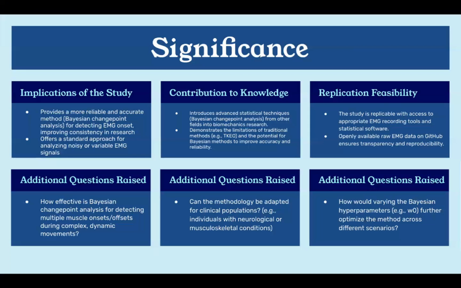The additional questions that were raised by this article, or I guess you could assume are raised by this article, are how effective is Bayesian change-point analysis for detecting multiple muscle onsets during complex dynamic movements? And can the methodology be adapted for clinical populations, for example, individuals with neurological or musculoskeletal conditions? Another question is, how would varying the Bayesian hyperparameters further optimize the method across different scenarios?